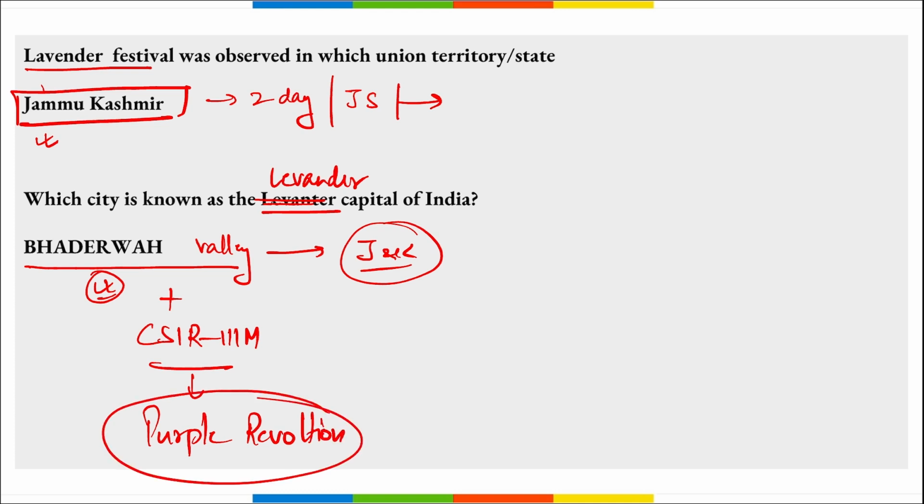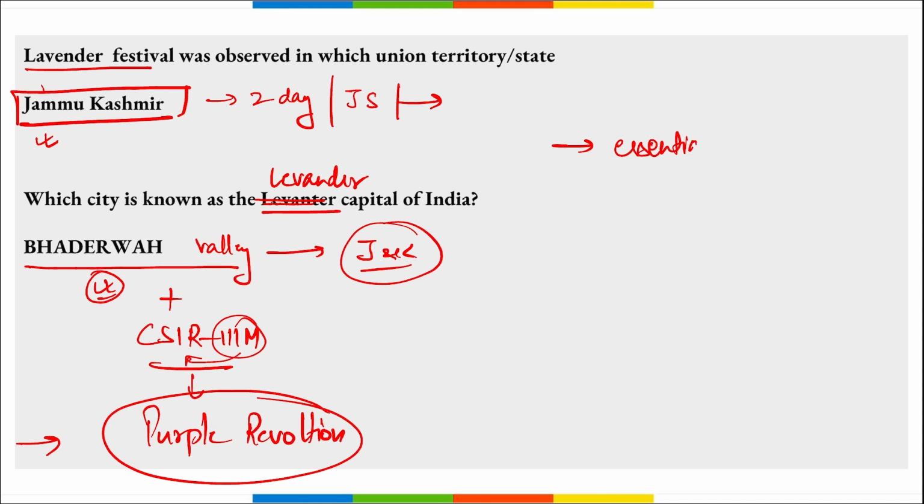Also remember, with the help of these lavender flowers, high volume essential oils can be made. These oils can be used either in the perfume industry or for fragrance in different types of products. Correct?